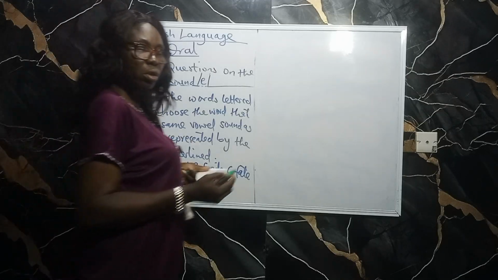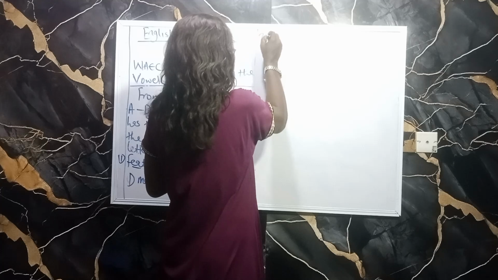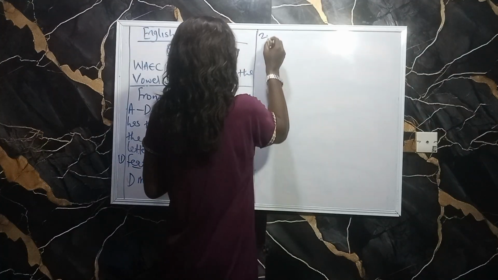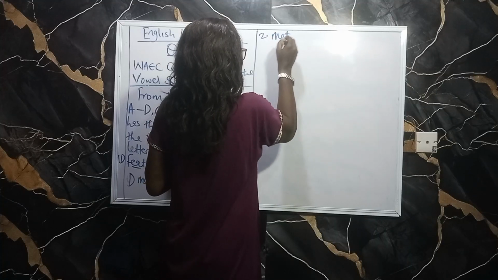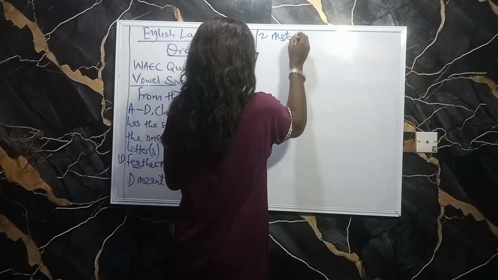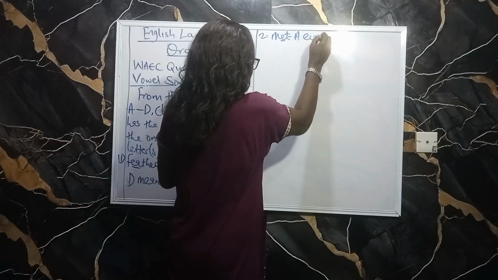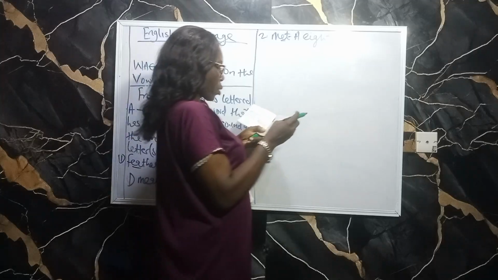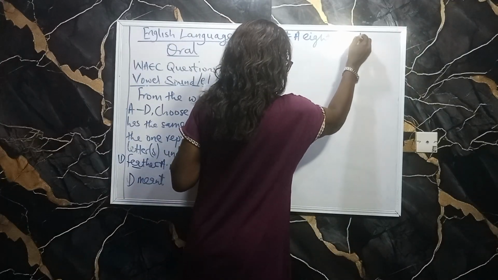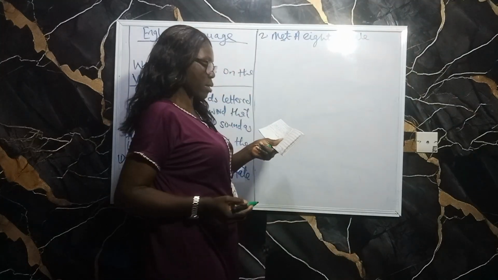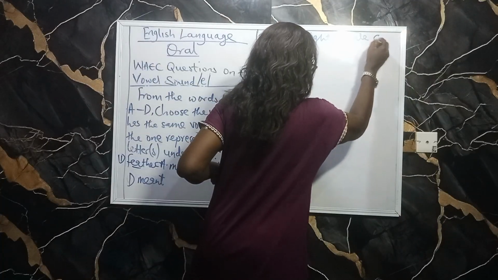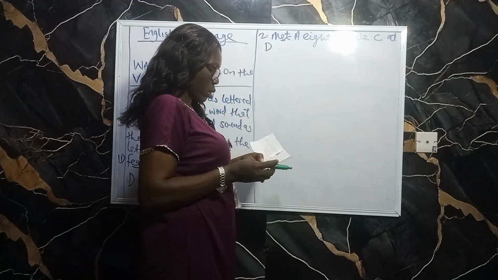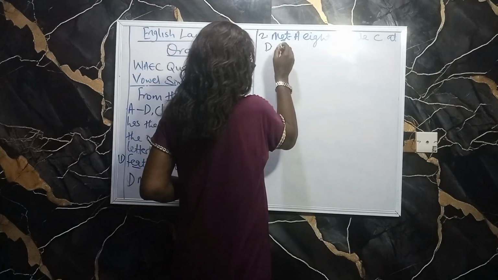Okay, let's go to number 2. I have met, E on the line. We have A, eat. B, we have hate. C, we have at. And D, we have says.